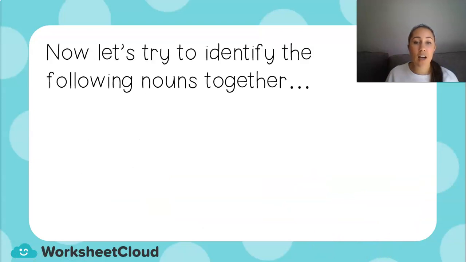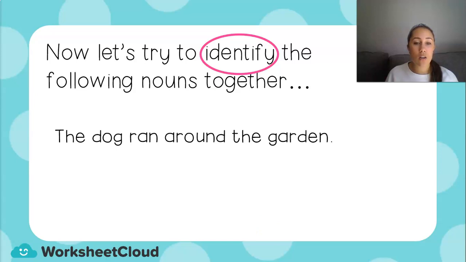So now let's try to identify the following nouns together. Now, identify, that's a very big word. That word just means we are going to look for the following nouns. So, the dog ran around the garden. So here I have a sentence. What makes it a sentence? Remember, it starts with a capital letter and it ends with a full stop. So, are there any things in this sentence that we can touch or hear or taste or see or smell?